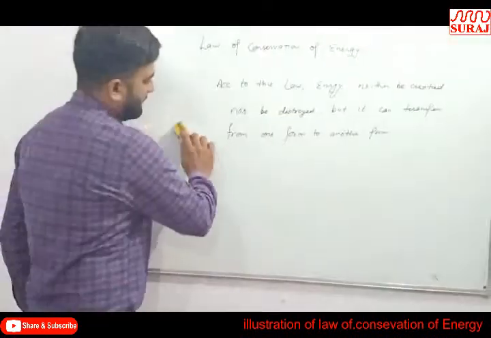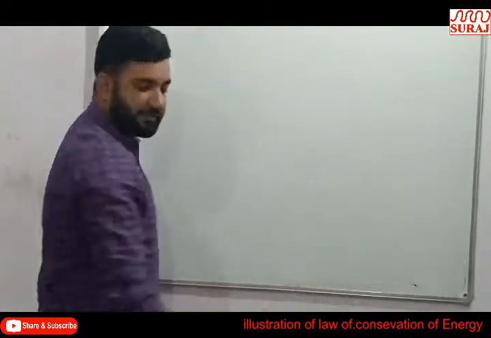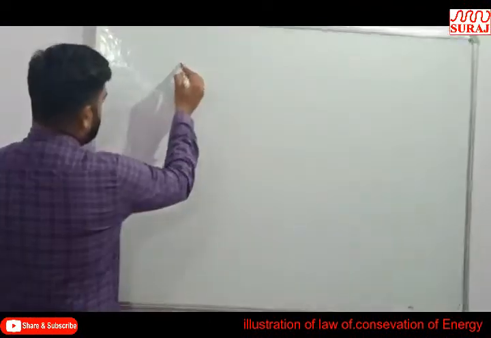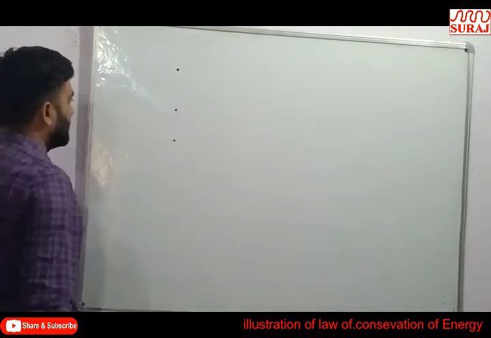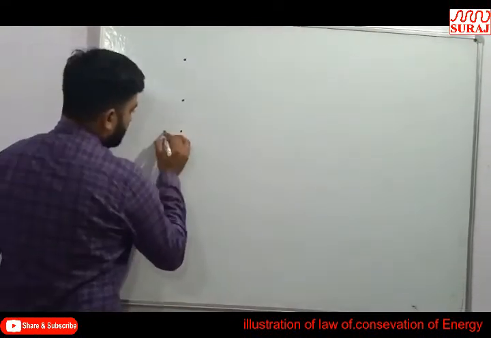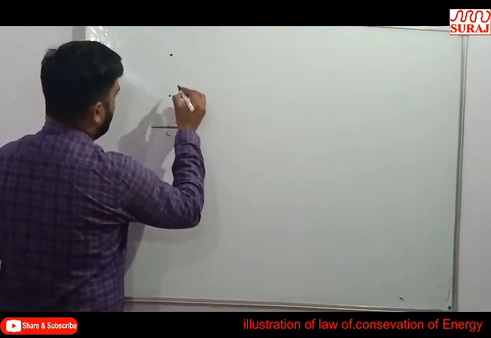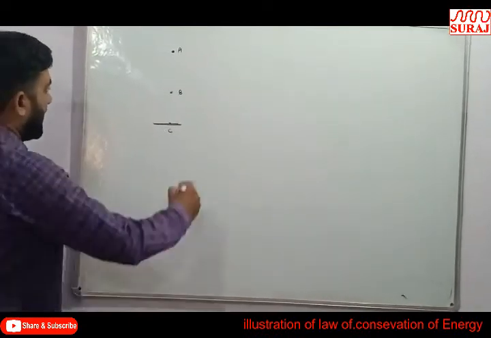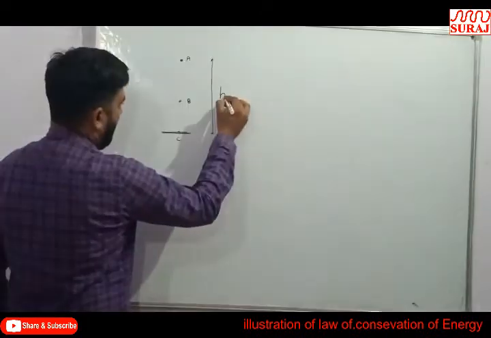Now we will discuss how the mechanical energy always remains the same at every point. So this is a point, this is a point, and this is a point. This is the ground point C, this is point B and this is point A. The height between A and C is h.